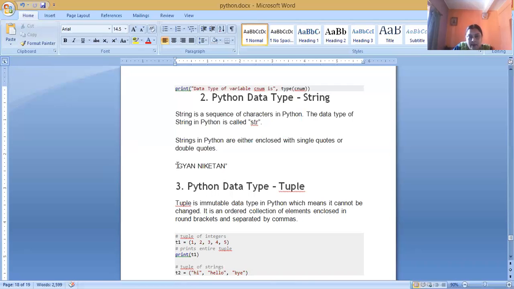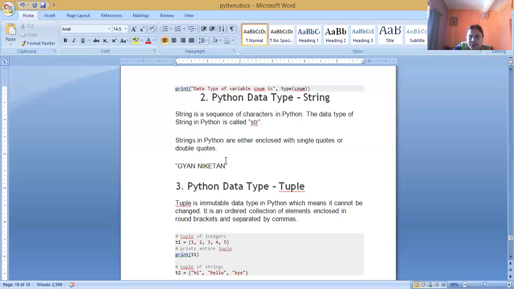This is known as forward traversal. In forward traversal, the sequence number starts from 0 and ends with L minus 1. In backward traversal, the sequence number starts with minus 1 and ends with minus L. Okay, so the position value of G is 0, and then 1, 2, 3, 4, 5, 6, 7, 8, 9, 10, 11.